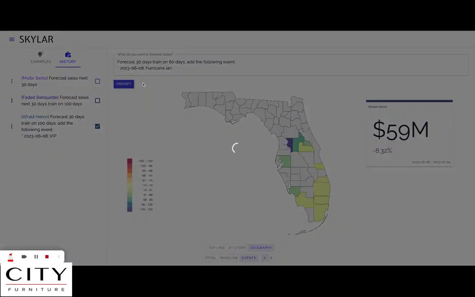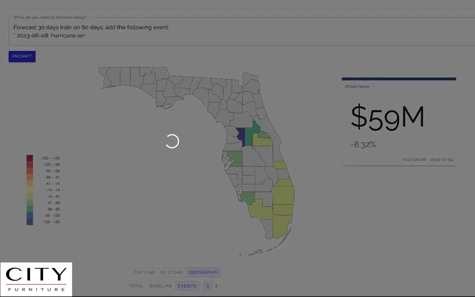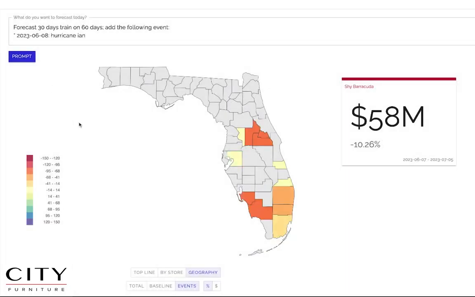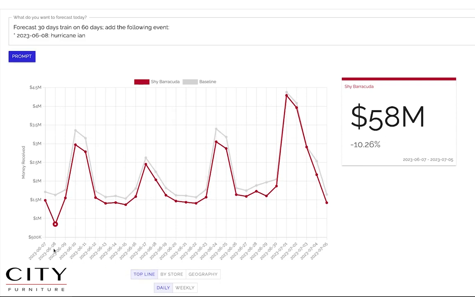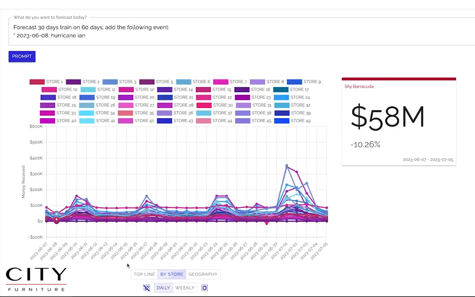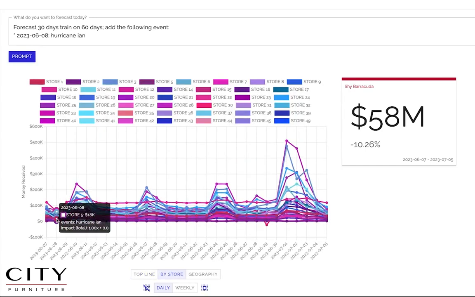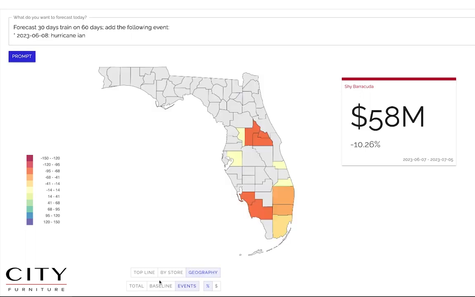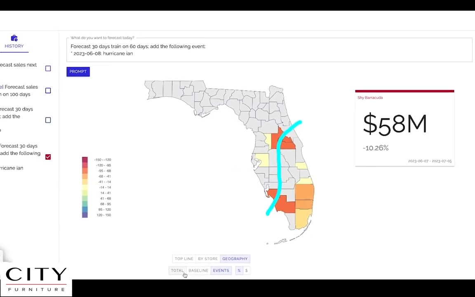What if the planner wanted to simulate a hurricane with a similar west coast trajectory as Ian? Hurricanes are location sensitive. Some areas get impacted more than others. Events like weather, protests, sporting events, and politics can all be captured and applied by Skylar with different impacts at each location. Given the hurricane's impact range, the model trains bottom up, with each showroom's phenomena captured by its assigned function. The geography view shows Hurricane Ian's path with heavy hits on the west coast and crossing into central Florida with minimal impact to southeast regions.